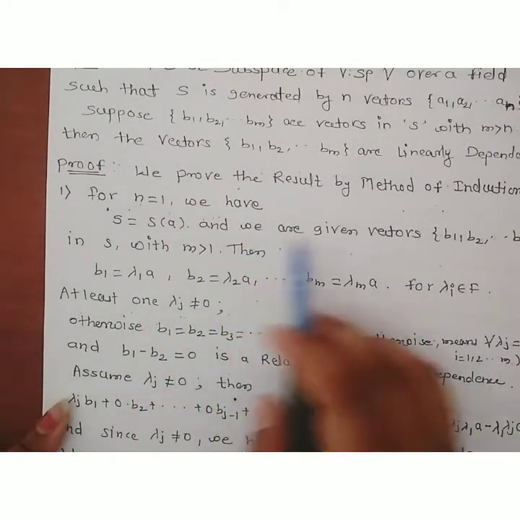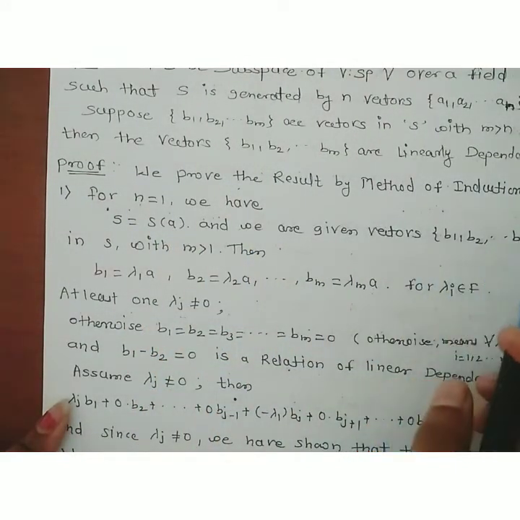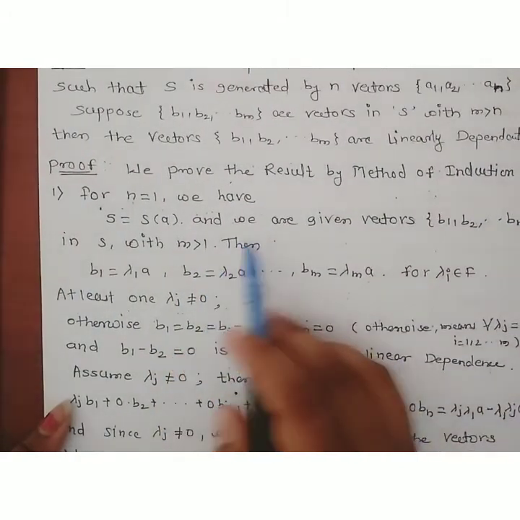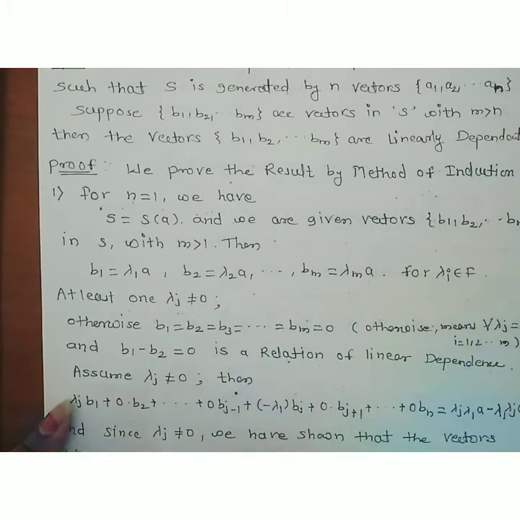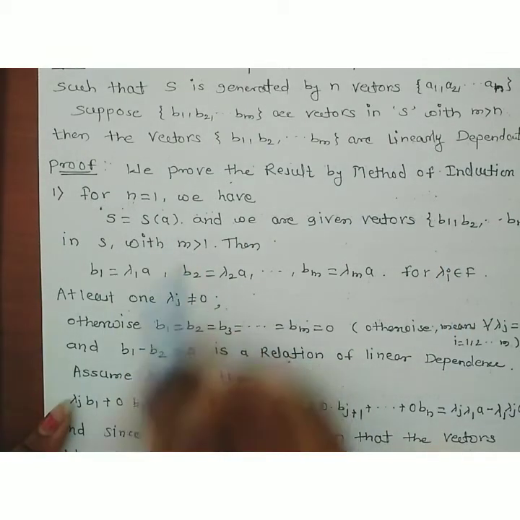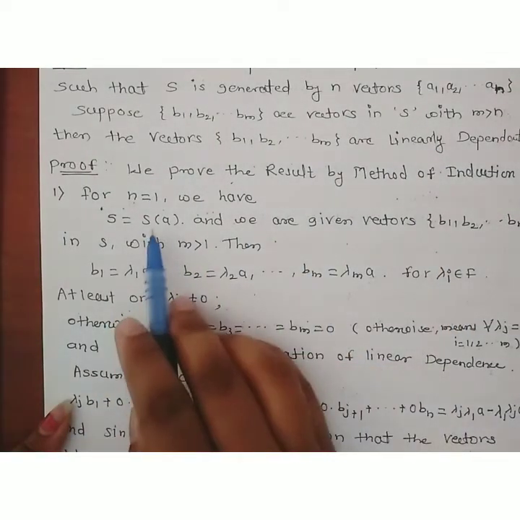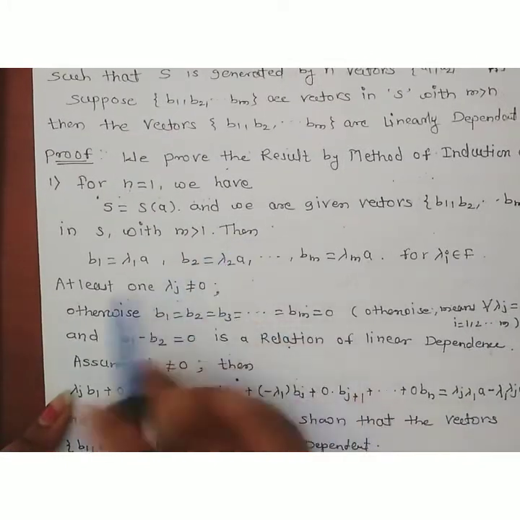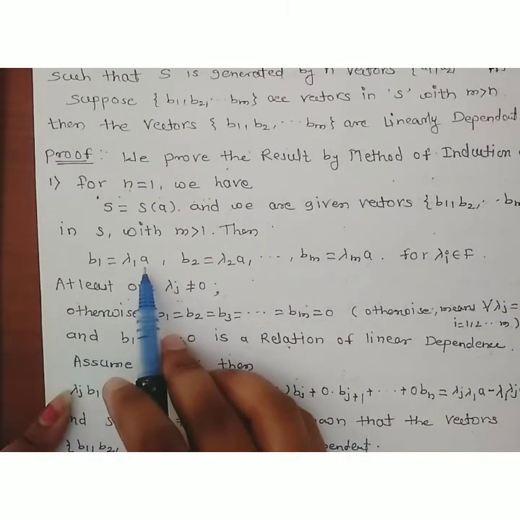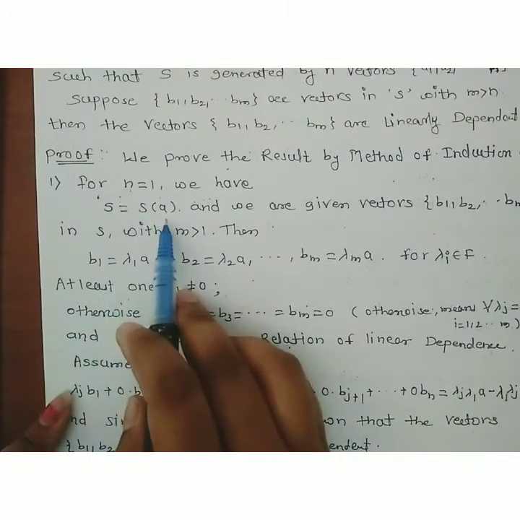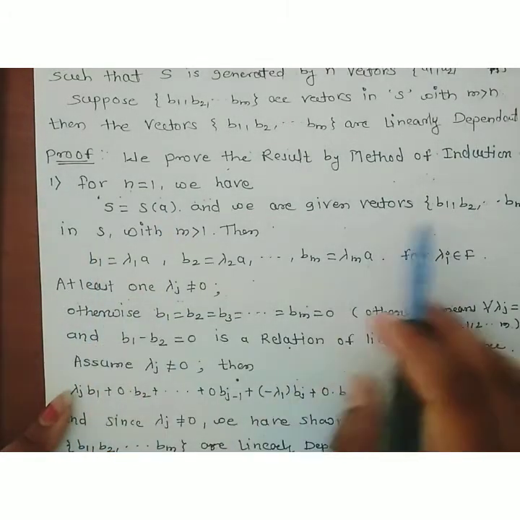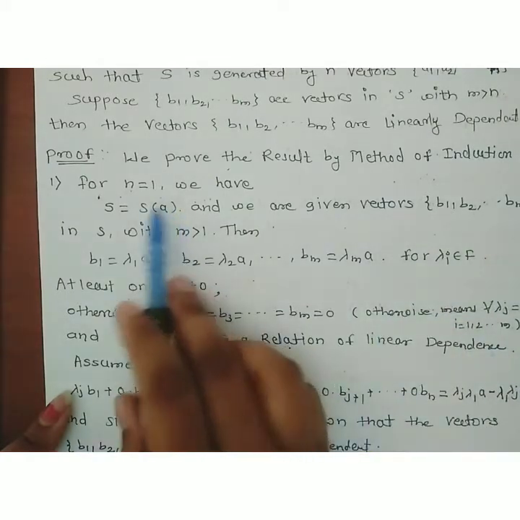and we are given vectors b1, b2, bm in S with m greater than 1. Okay, we have the set of vectors b1, b2, bm in S with m strictly greater than 1. Here there is a restriction only on n, there is no restriction on the value of m. Here m is strictly greater than 1. Now, as S is equal to span of a and these vectors are present in the set S,